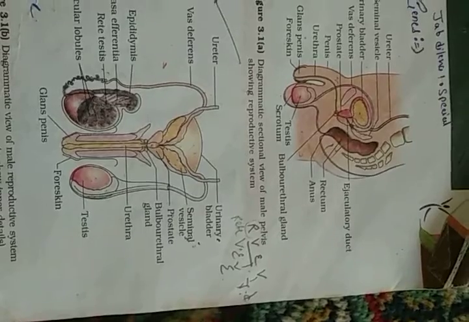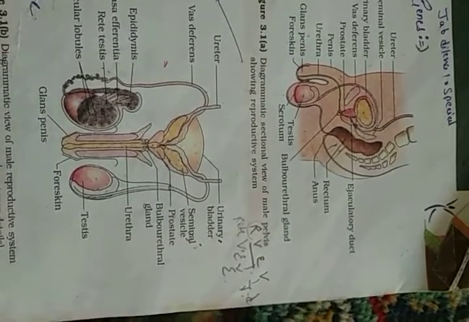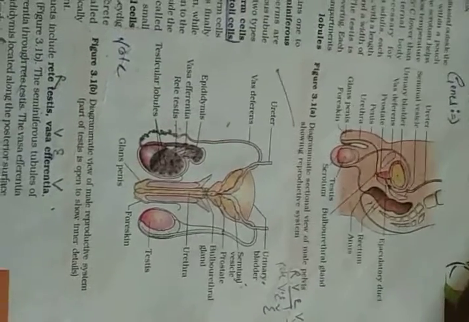If male gametes are not produced, reproduction would not take place. So testis are performing the primary function, and for that purpose we have that additional cavity. It maintains a temperature lower than the body temperature, because this is the appropriate temperature which is required for the production of sperms.